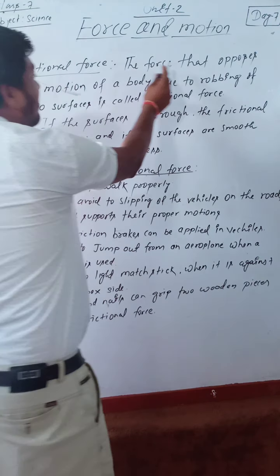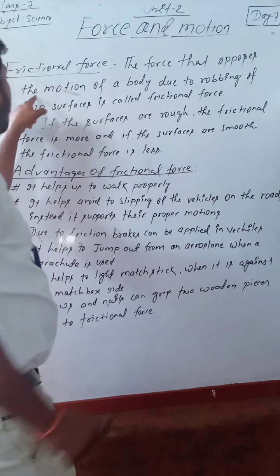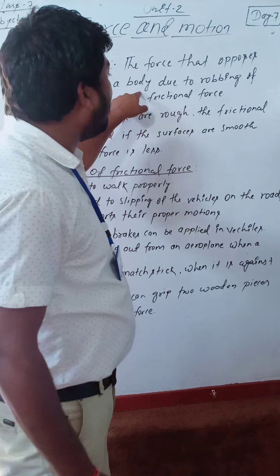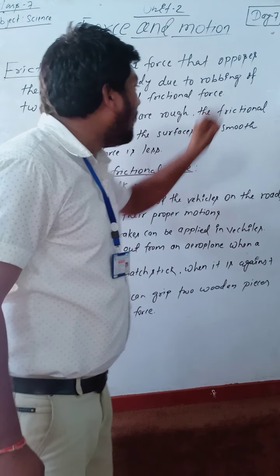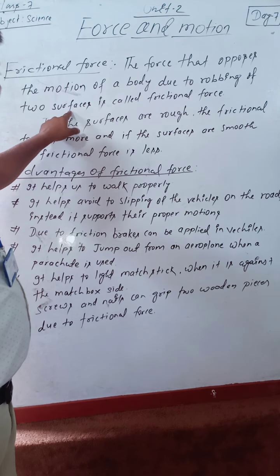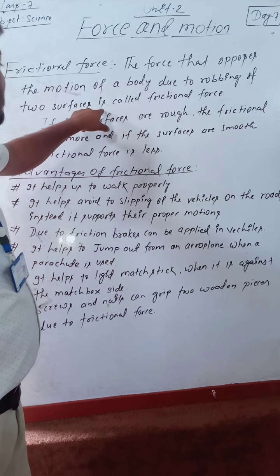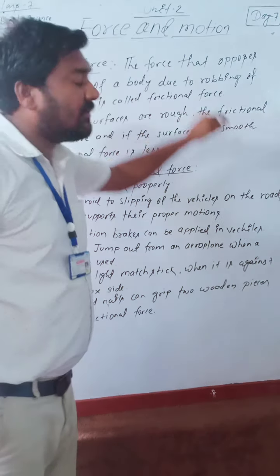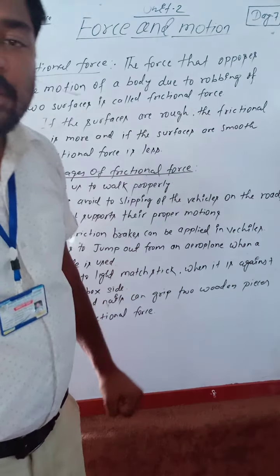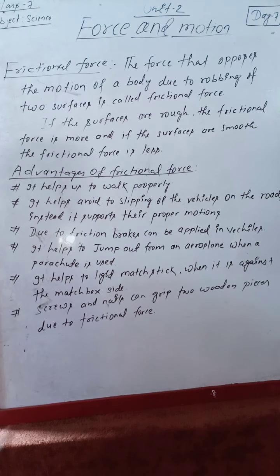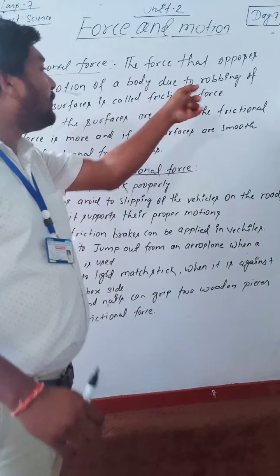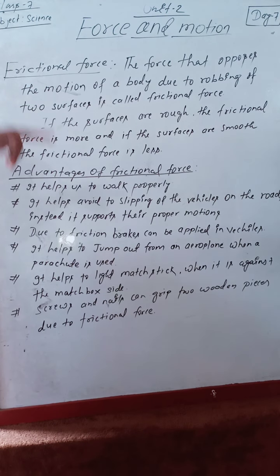The force that opposes the motion of a body due to rubbing of two surfaces is called frictional force.